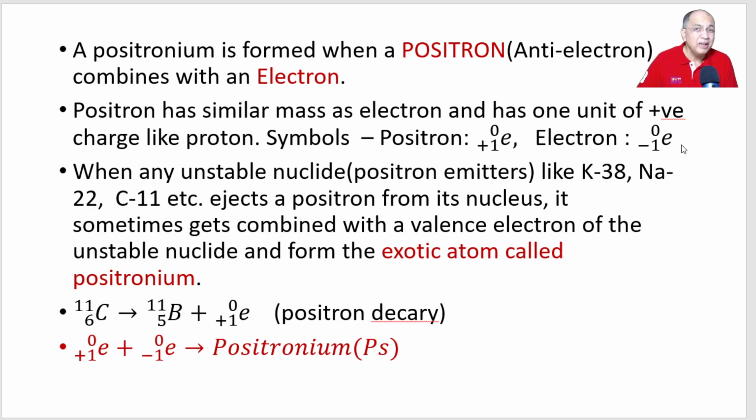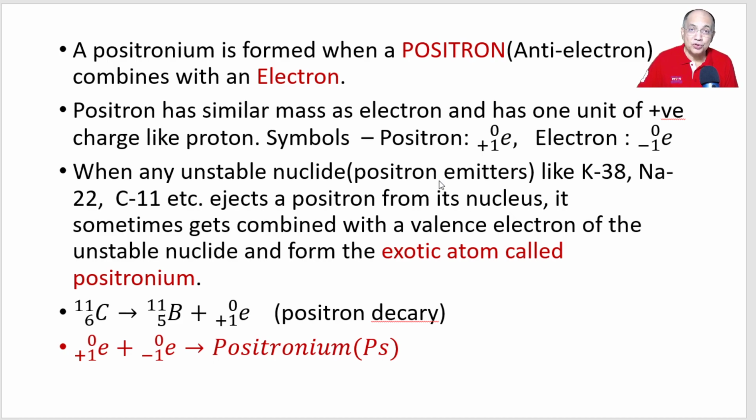Electron is very familiar to you, but you perhaps do not know what is positron. Let me tell you how positron is formed. It is formed by unstable, radioactive isotopes.